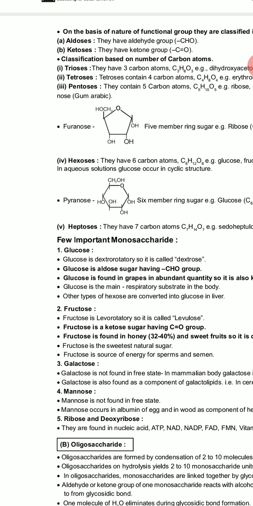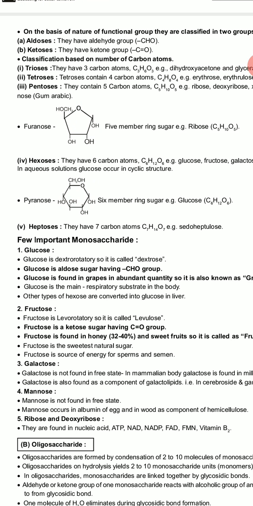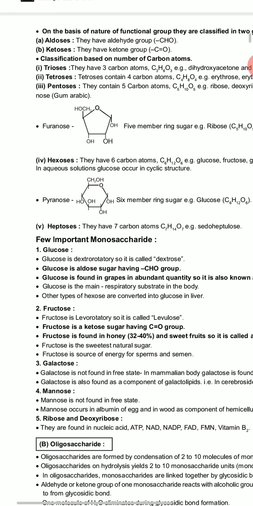Third is galactose. Galactose is not found in a free state. In the mammalian body, galactose is found in the milk sugar, lactose. Galactose is also found in the compounds galactolipids.